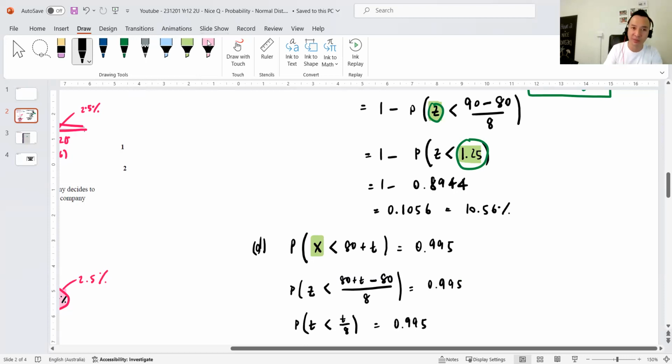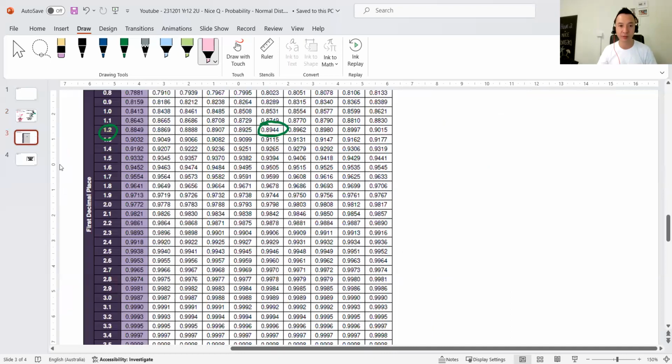equals 0.995. Now, in this case, we do the opposite of above. Above, they gave me 1.25, and I went to the table to find the answer. In this one, they gave me the answer from the table, and they want me to go to the table and look up what value of Z gives me 0.995. Sometimes there's not a nice number that equals that. So let's have a look. I'm looking for 0.995 somewhere here.